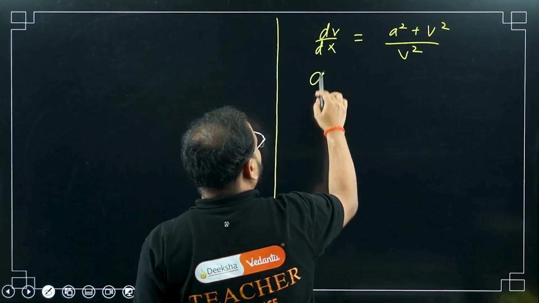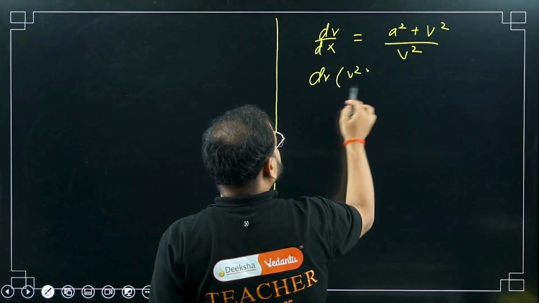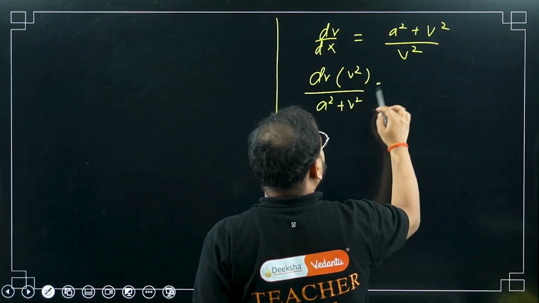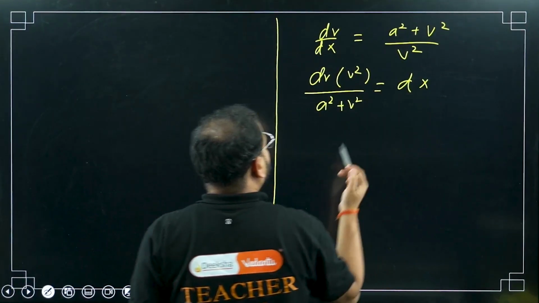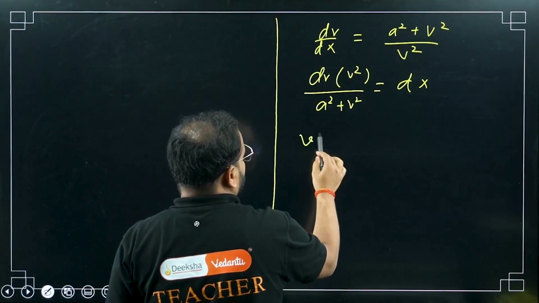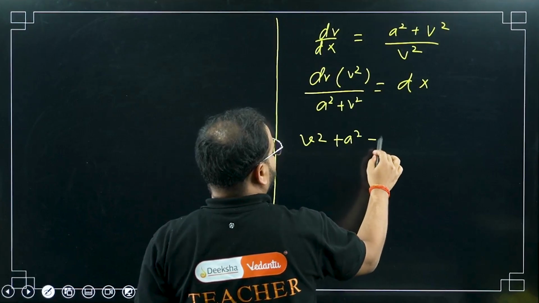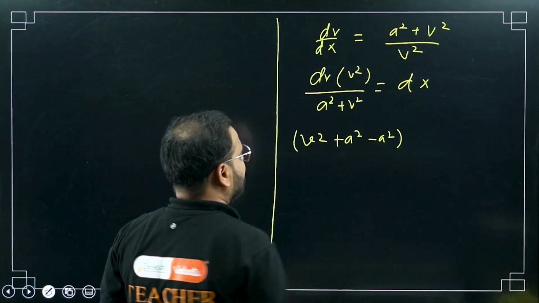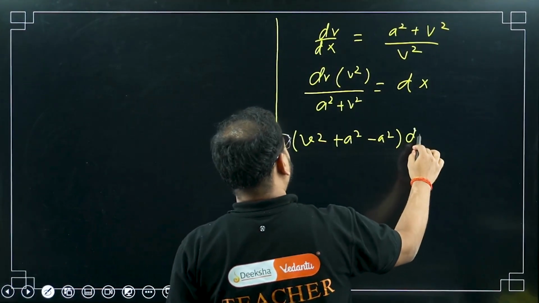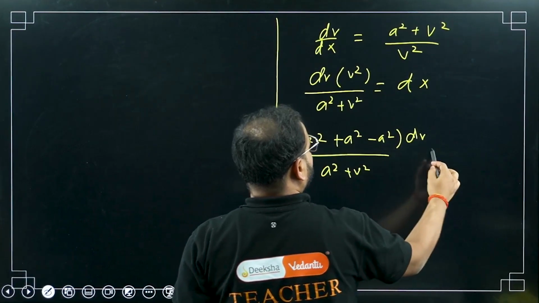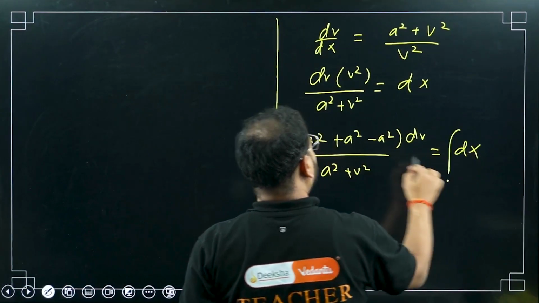Bring it over here: dv times v squared upon (a squared plus v squared) equals dx. I can write it like this, please check: (v squared plus a squared minus a squared) dv upon (a squared plus v squared) equals dx, both under integration.